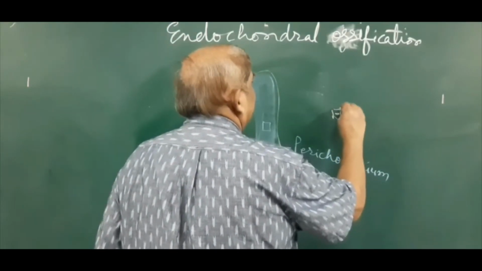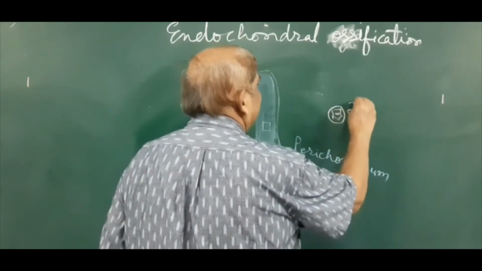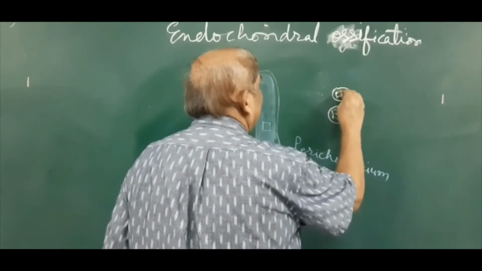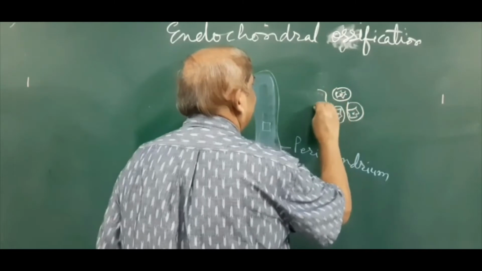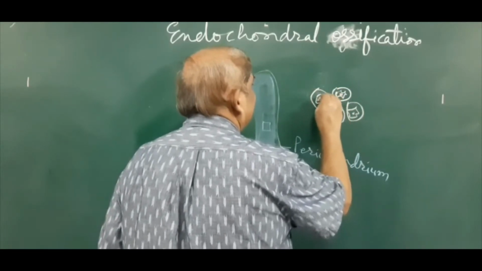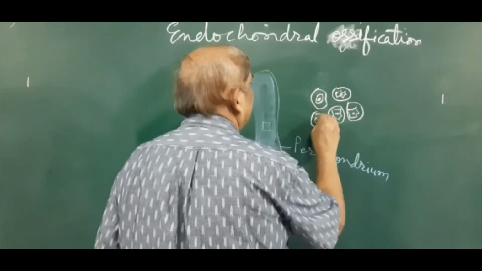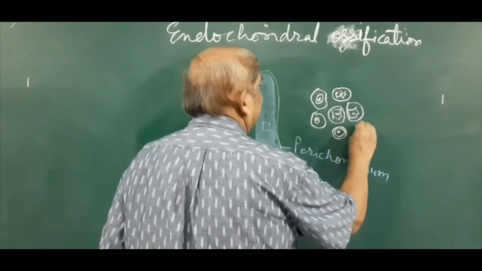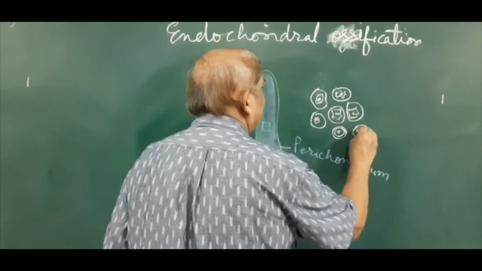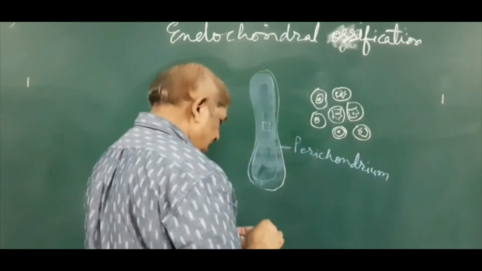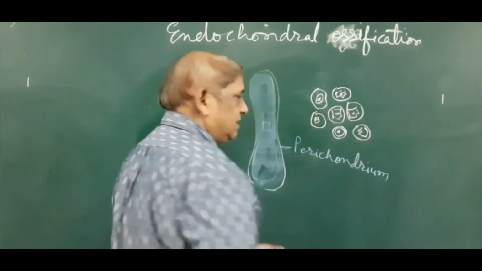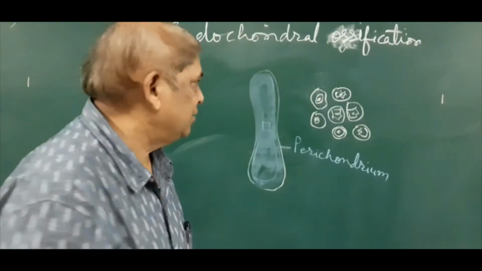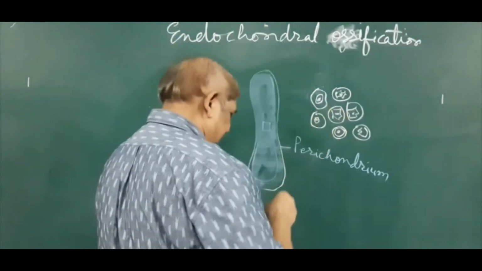These are the chondrocyte cells, and they are present inside the lacunae, or spaces. I am drawing the chondrocyte cells which are present in the lacunae. Now, with development, by the time the 8th week of intrauterine life approaches, these chondrocytes start becoming large. That means hypertrophy will take place in these chondrocyte cells.